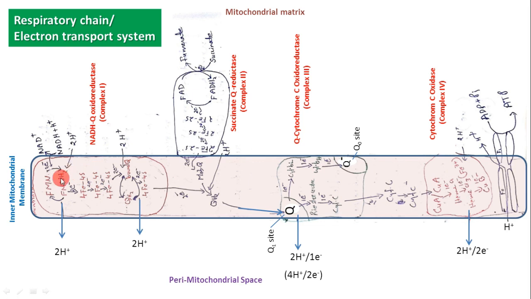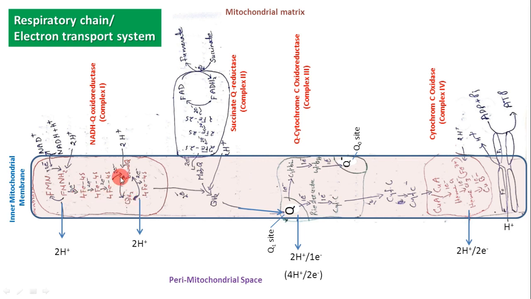Let us examine the components of the first complex. Here, many electron carrier compounds are arranged in linear form in increasing order of redox potential. The first compound in complex 1 is FMN. Then comes the 4Fe4S center, that means an iron sulfur center with 4 iron ions and 4 sulfur atoms. Such 3 iron sulfur centers are there.